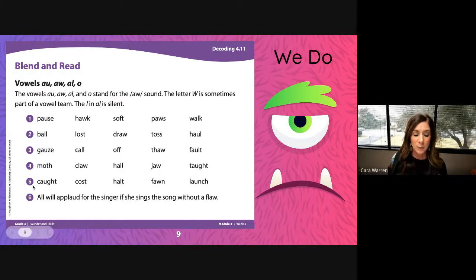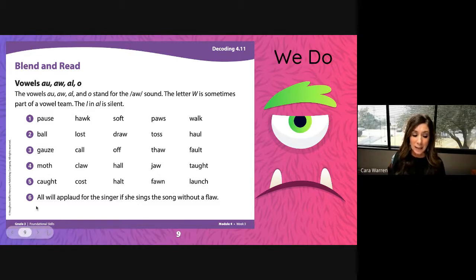Line 5, blend and read. Caught, cost. Halt. That's an example of where I might hear the ul as part of the al, halt. Fawn, like a baby deer is referred to as a fawn. Launch, launch, like something blasts off, it launches into the air. Let's fluency read. Caught, cost, halt, fawn, launch.